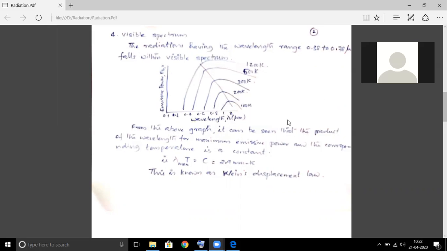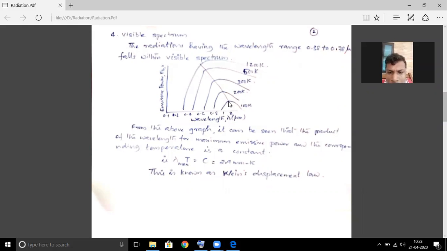Wavelength is shown on the x-axis, and you can see that for each temperature, the emissive power increases first and then decreases. So it increases to a maximum and then decreases. For 200K also the same pattern, and 300, 500, etc. So for every temperature, you can see that the emissive power becomes a maximum. At this point, the emissive power is maximum, right?